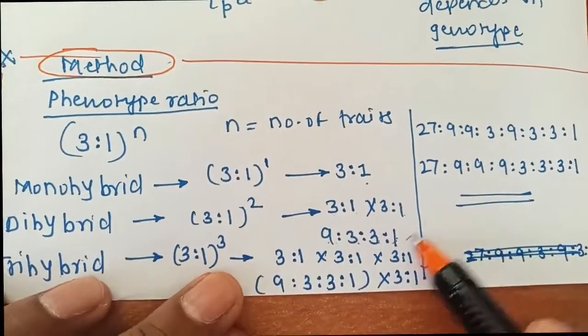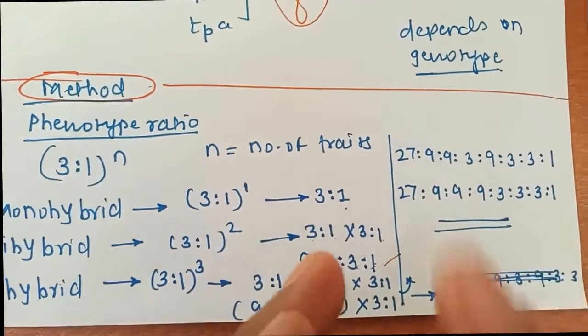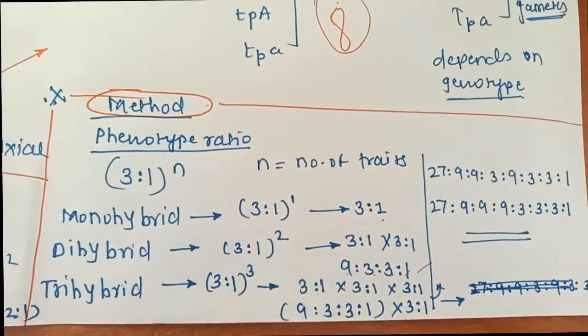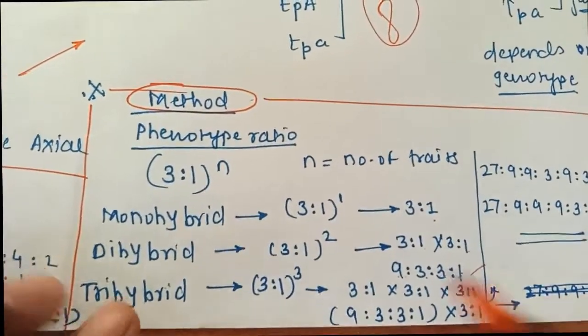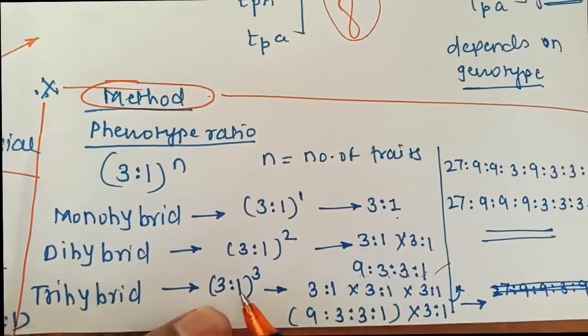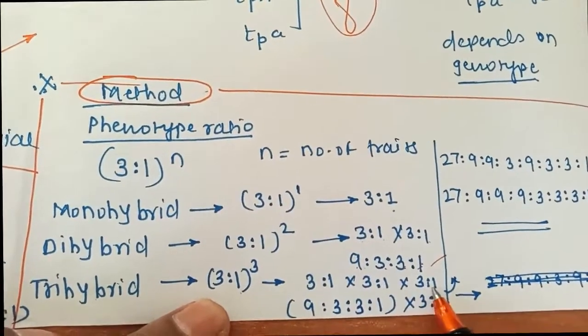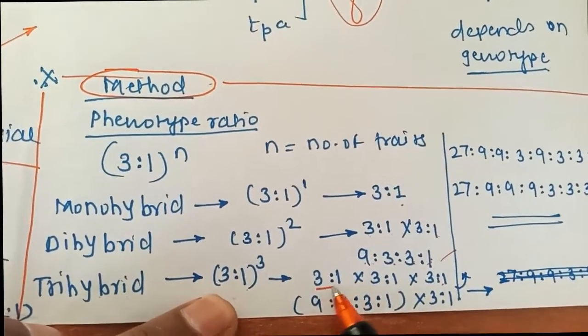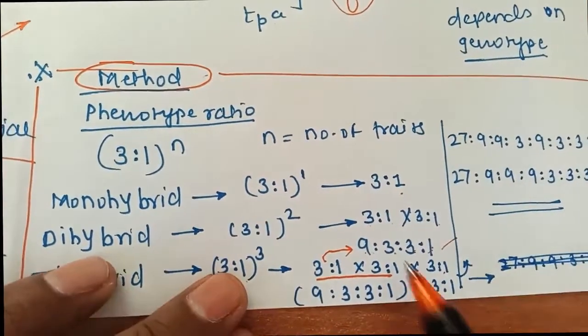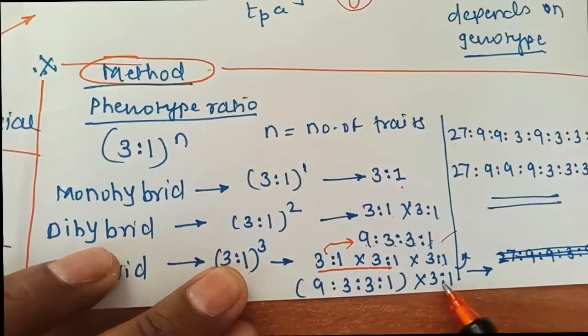This is the phenotypic ratio, and you can even compare our answer with the answer we can find by the Punnett square. So next is trihybrid. Definitely 3 times, so (3:1) to the power of 3 will come. Now 3 times (3:1), (3:1), (3:1). But (3:1) into (3:1) answer is this, because for dihybrid we already found it. So this into (3:1) we can say.